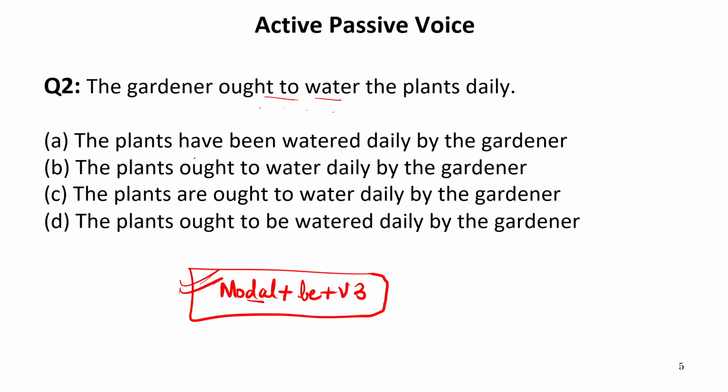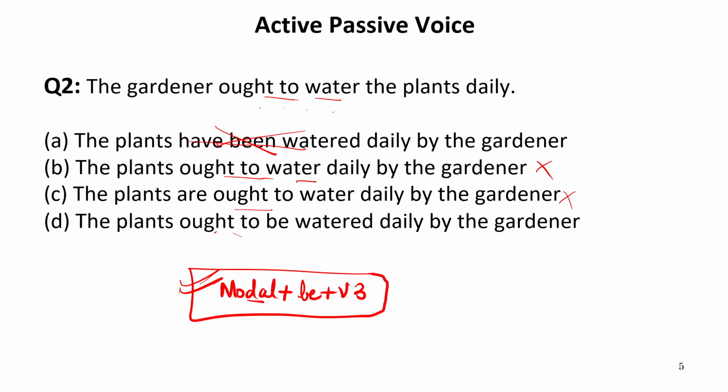Ought to be watered. Now it is written have been watered. This is not the requirement because we need ought to first. Ought to water, but we need ought to be watered. So this cannot be the answer. Again, now this is ought to water daily. Again, this cannot be the answer.